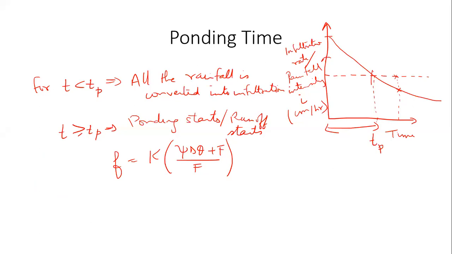Okay, good. So at time t equal to tp, i equal to f, agreed? Yes, sir. So at time t equal to tp, what is capital F? Very easy. Come on.